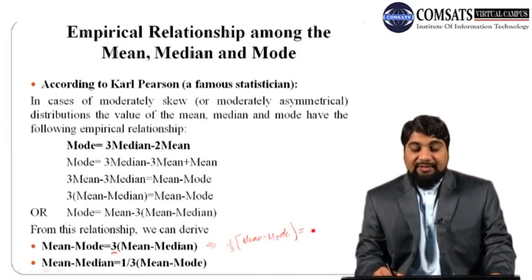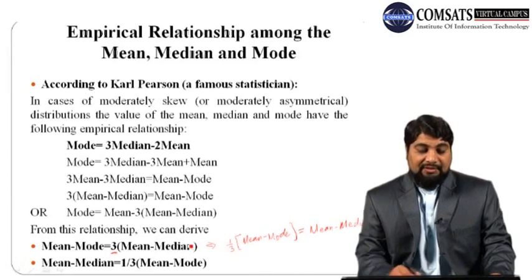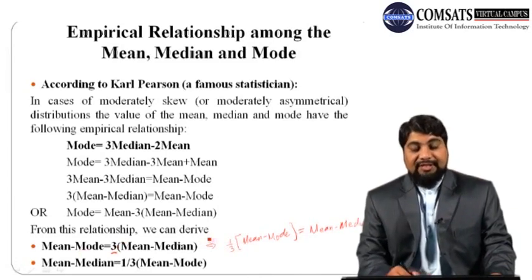So on right hand side we are left with only mean minus median. So just shift this 3 to left hand side, we get 1 by 3, or just writing this thing in reverse form, mean minus median is equal to 1 by 3 times mean minus mode.